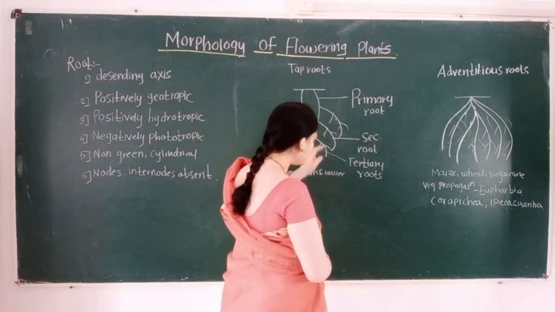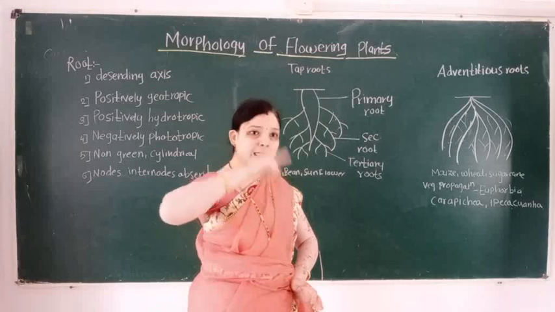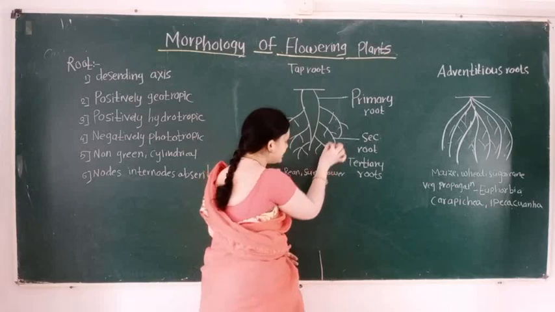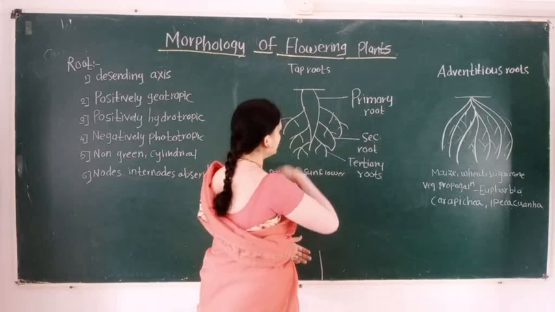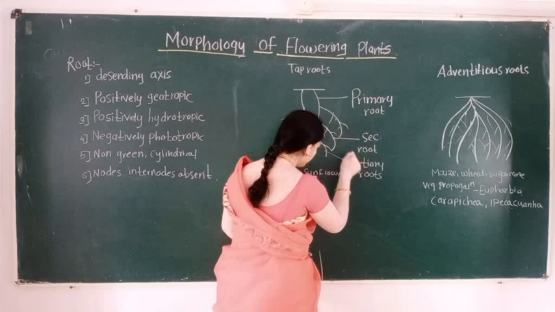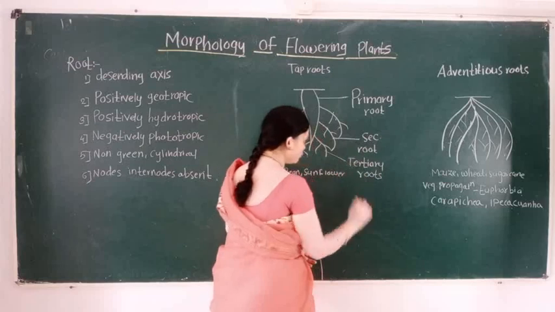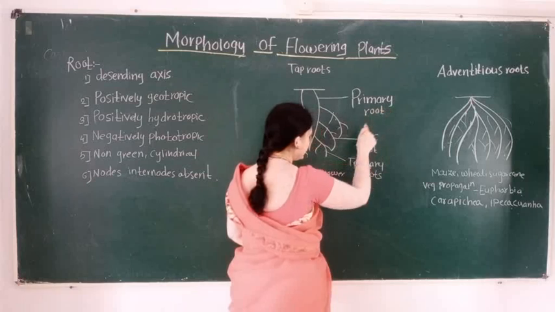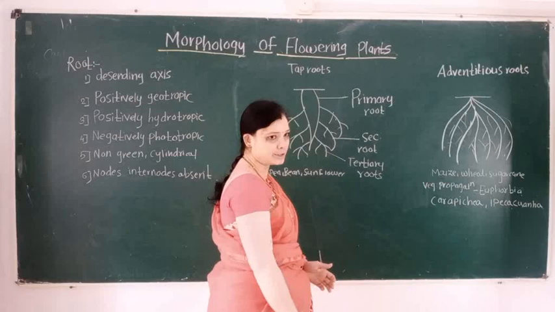Taproot consists of a primary root. In the taproot system, the primary root is present, the primary root bears secondary roots, and the secondary roots bear the tertiary roots.